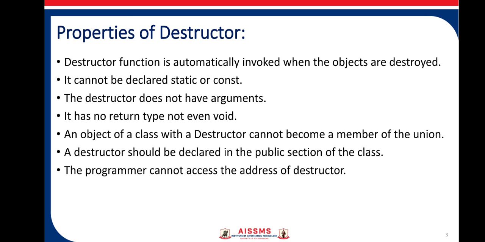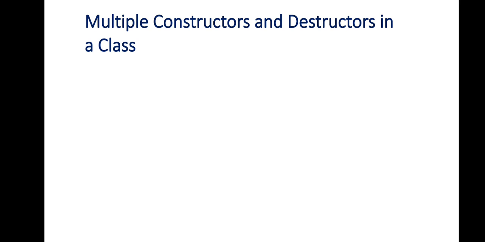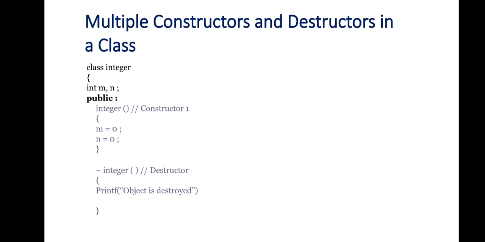A destructor should be declared in the public section of a class. This is very important because these functions are invoked automatically, so they should be publicly accessible. The programmer cannot access the address of a destructor. So these are a few properties of a destructor. Now just see one example of a program where we can have multiple constructors and how the destructors will be called. So let us see this example.